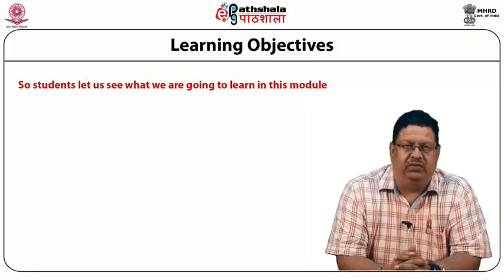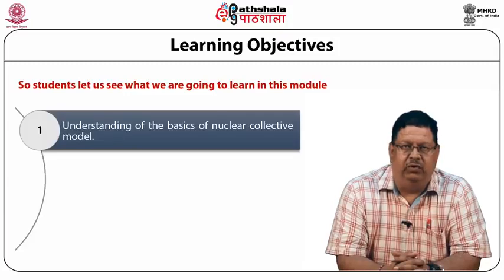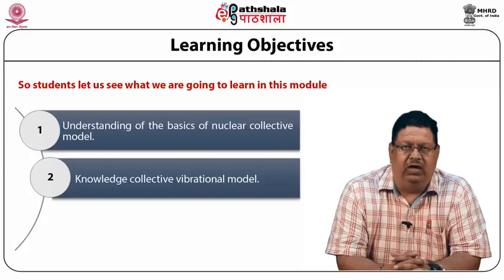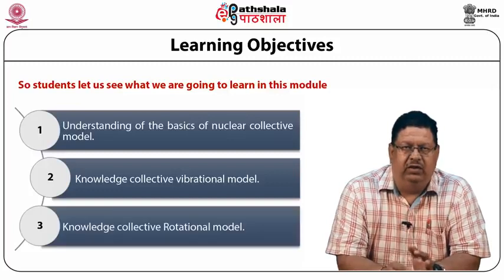Today we are going to discuss the module Nuclear Reactions Part 2 from the paper Nuclear and Particle Physics. After studying this module, you will be able to understand number 1, the basics of the nuclear collective model. Number 2, knowledge of the collective rotational model and vibrational model. And number 3, knowledge of the collective rotational model.